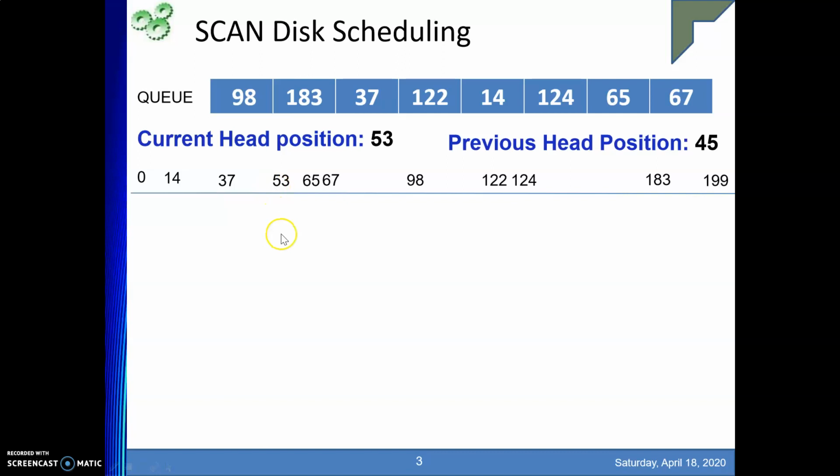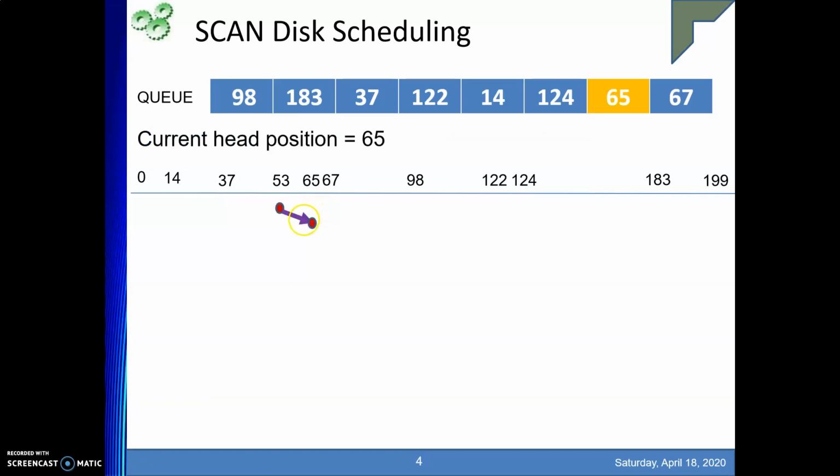So from 53 we'll start. Whenever I am going to the higher cylinder numbers, first I get request number 65. So first we will be servicing 65. Once 65 is done, we'll mark it, so that we know what other requests are still pending. Next is 67. From 67 where will you go? To 98, right? Then from 98 to 122. You are going towards 199, right?